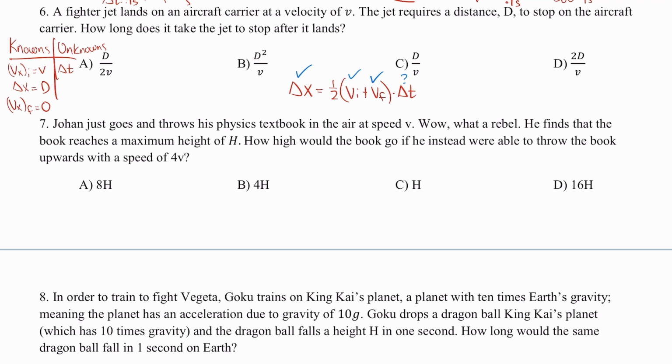So I'm going to substitute these values in, and I'm going to solve for delta t. So my delta x is just capital D equals 1/2 of vi, which is just v. vf is 0, so it just disappears. And then I'm multiplying by the change in time. So to solve for delta t, I'm going to multiply both sides by 2. So I'm going to get 2 times the displacement equals v times delta t. And I'm going to divide by v. And this is going to give me 2D over v, which is letter D.